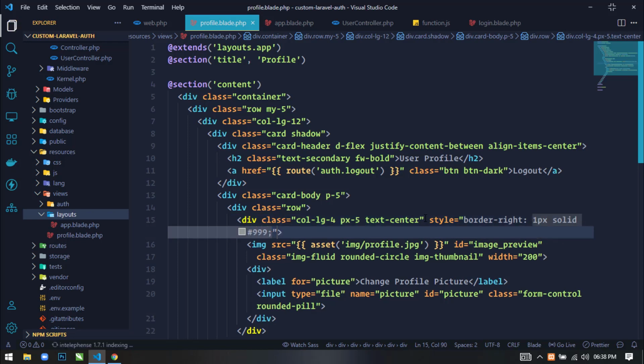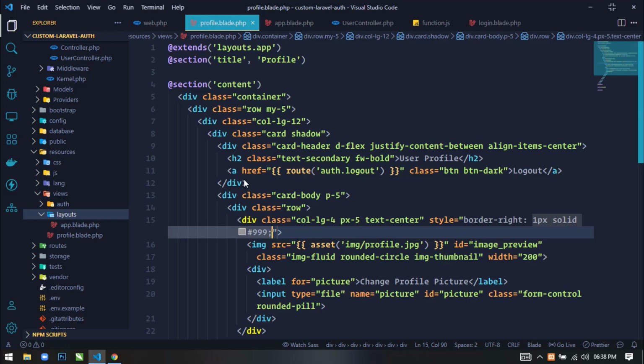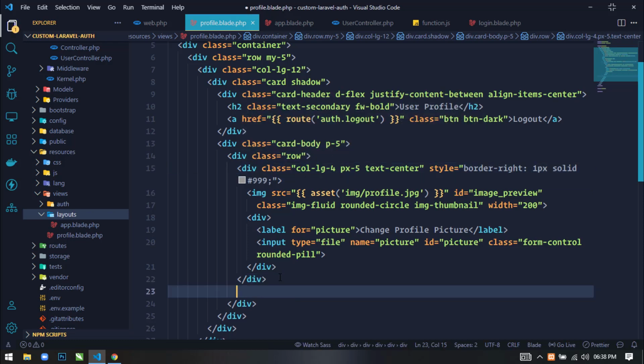Save this. Now if I come here and refresh, then you can see a vertical line just in the right side. Now we will just create a new column.